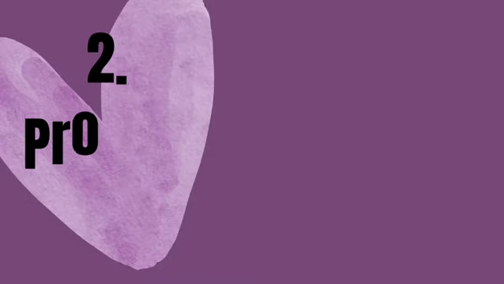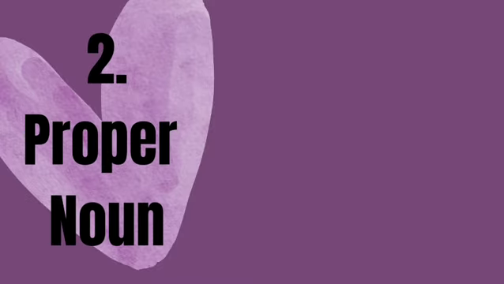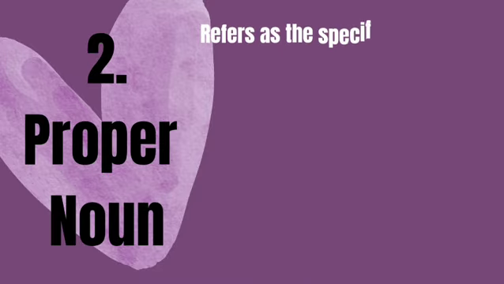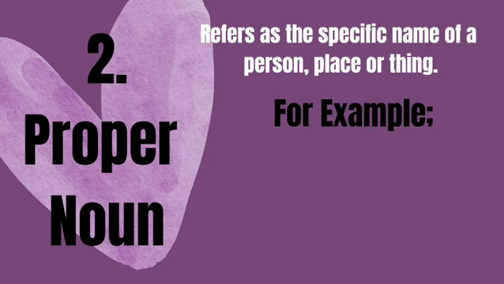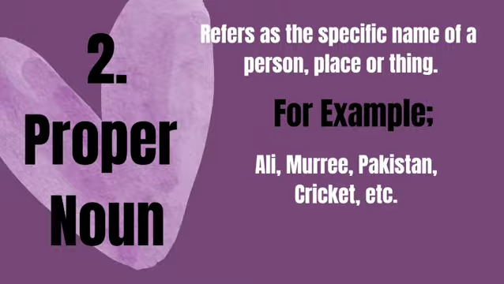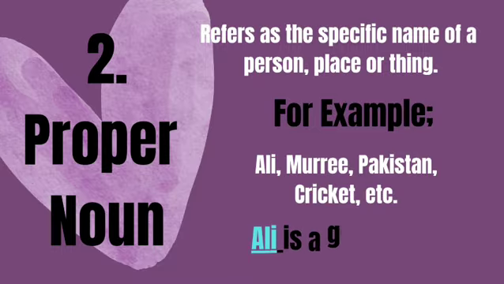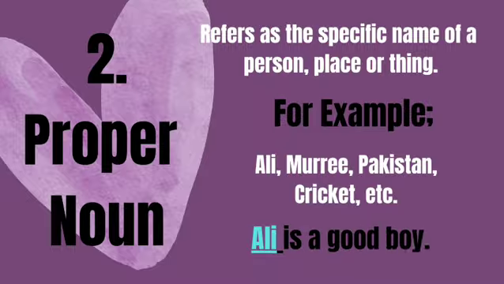Second type is proper noun. It refers to the specific name of a person, place or thing. For example, Ali, Murree, Pakistan, cricket, etc. Ali is a good boy. Here, Ali is a proper noun, because it's a specific name of a person.